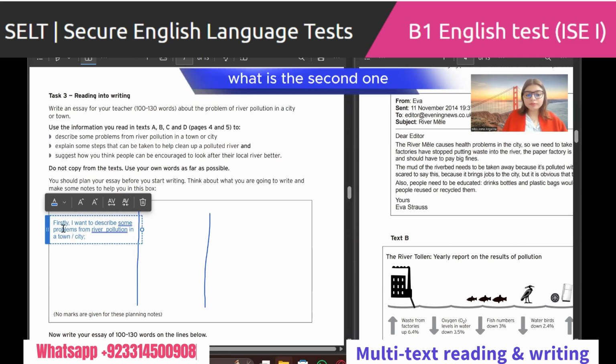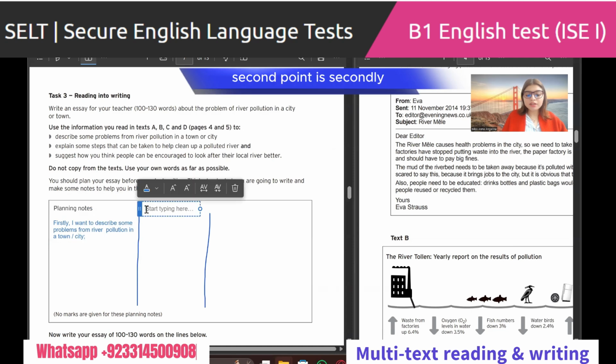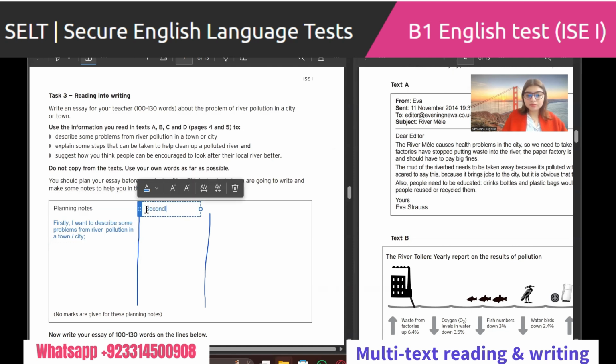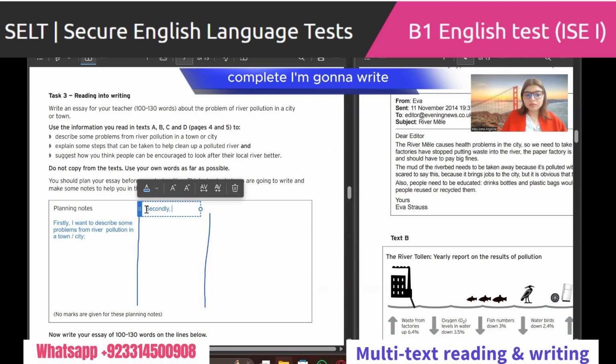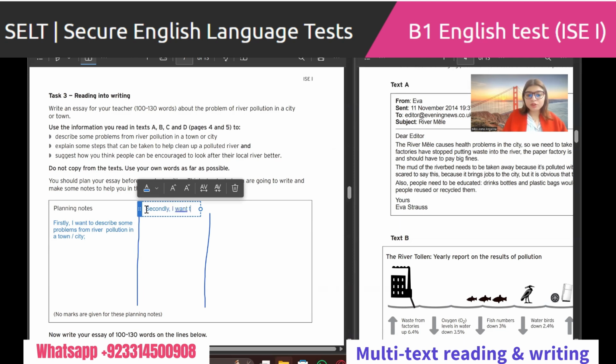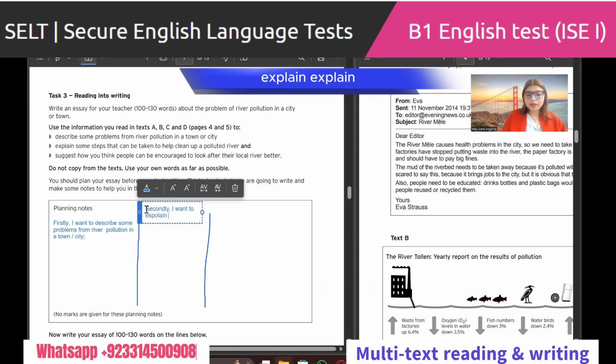What is the second one? Secondly, I want to explain. This is in case we are bad at spelling and we don't know grammar when we are writing. So to be on the safer side that you're writing correct English, you will copy the statement.